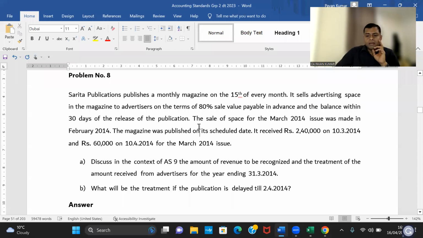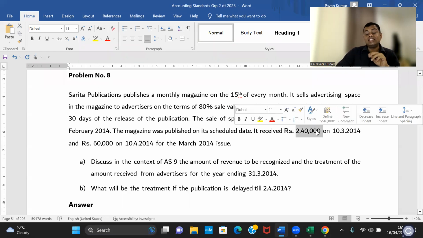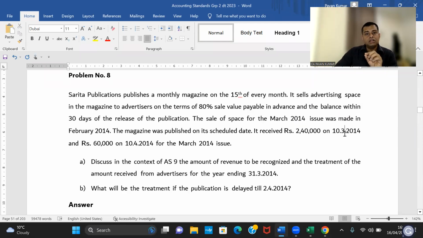So look here, what they are saying, monthly magazine. They will publish the magazine on 15th of every month. They sell advertising space, 80% payable in advance per advertisement, 20% on release of publication. So they sold advertisement worth 3 lakhs. On that, 80% is 2,40,000 that they received on 10th March in advance. 15th March is the publication date, 5 days before I asked you to pay 2,40,000. After publication, pay me the remaining 60,000.